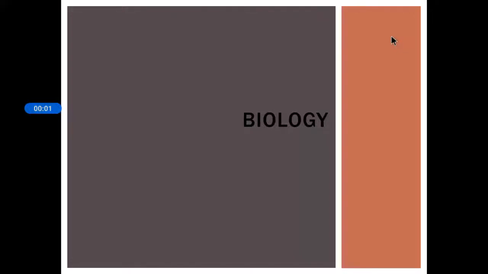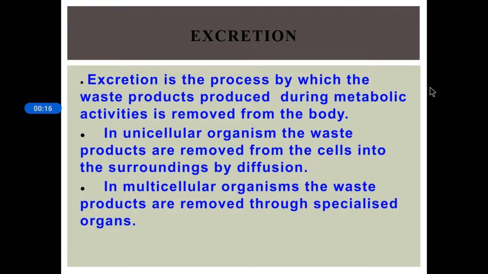Hi students, in this video we are going to discuss excretion in human beings and plants. So let me ask you a question. What do you mean by excretion, which you have already learned in your lower classes? Yes, the process of removal of the harmful metabolic waste from the body is called excretion. And in unicellular organisms, the waste products are removed from the cells into the surroundings by diffusion.